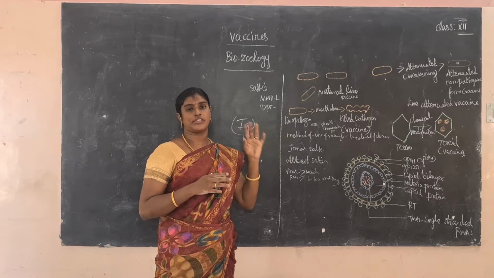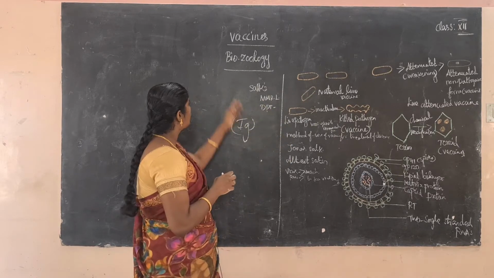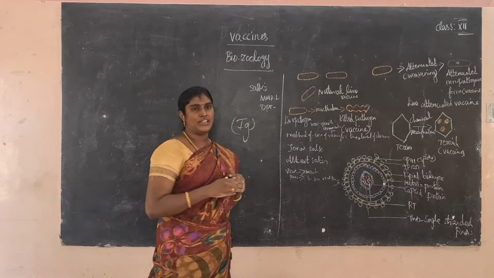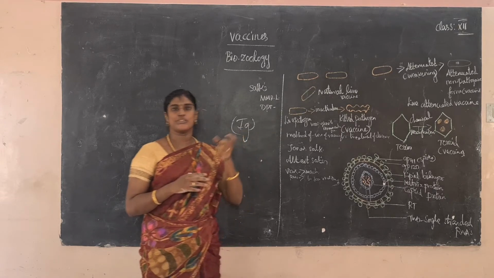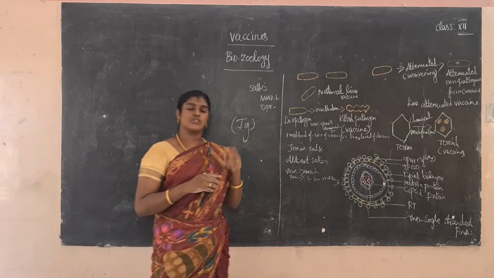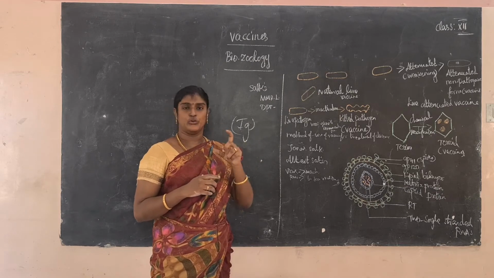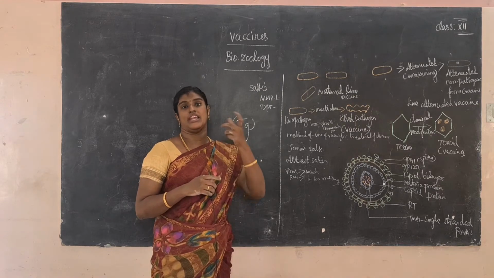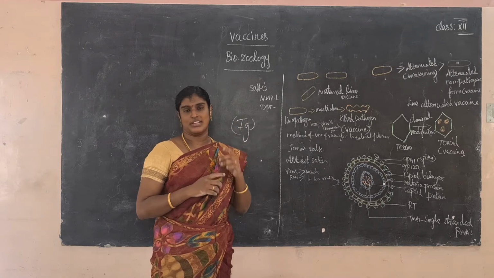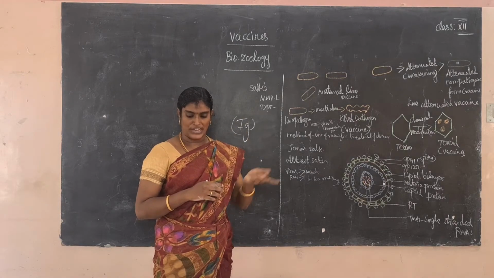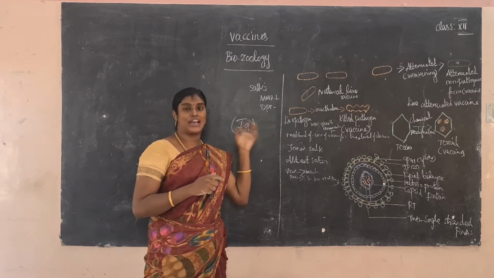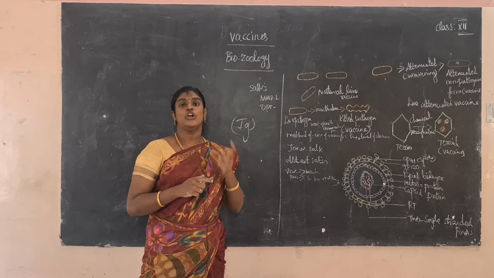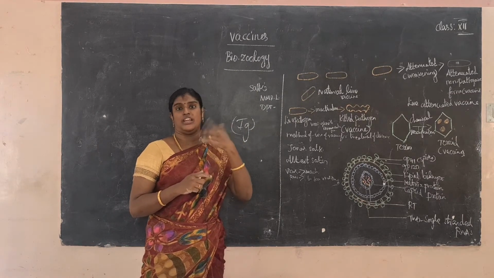Today we are going to see the remaining part of the lesson. Topic: vaccines. What is a vaccine or vaccination? Vaccination is a technique to develop immunity without any infection to a particular disease. That is called vaccination. So vaccination or vaccine is a technique to develop immunity without any infection.